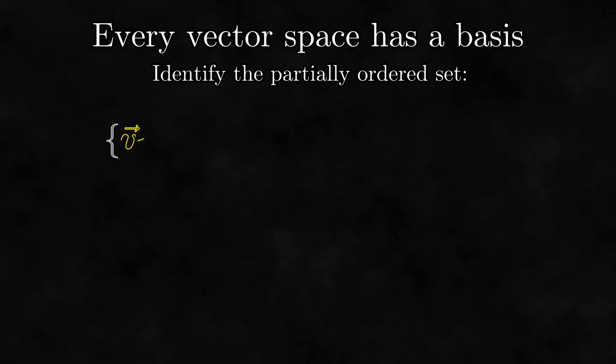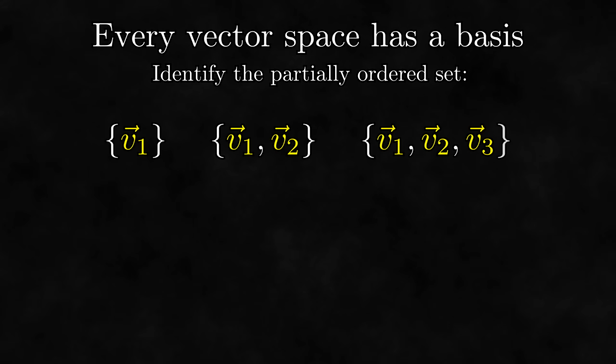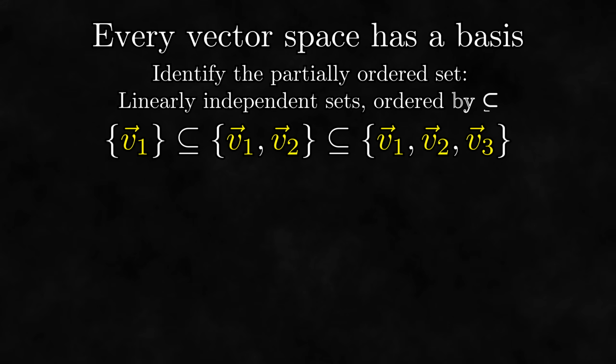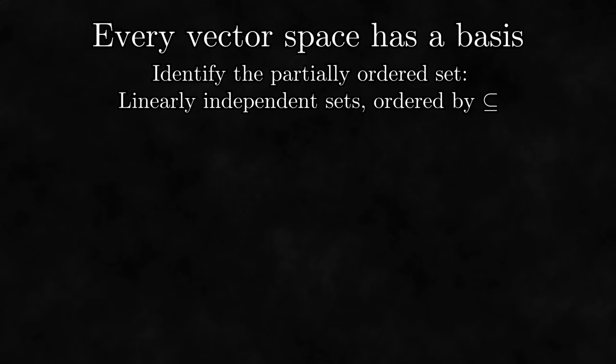The first thing we need to do is identify our partially ordered set. When trying to solve this problem without Zorn's lemma, we were building up linearly independent sets such that each one contained all the elements of the previous one. Thus, our partially ordered set here is the set of all linearly independent sets ordered by the subset relation. Now that we've identified our partially ordered set, we need to prove that every chain has an upper bound.